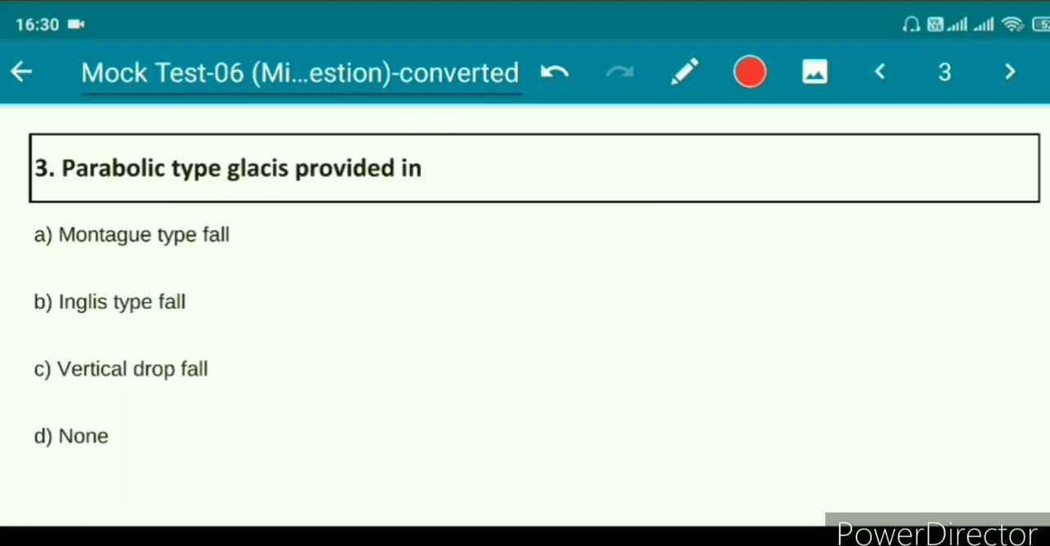Question number 3. Parabolic type glacis is provided in option A Montagu type fall, option B English type fall, option C vertical drop fall, option D none. So the right answer is option A, Montagu type fall.